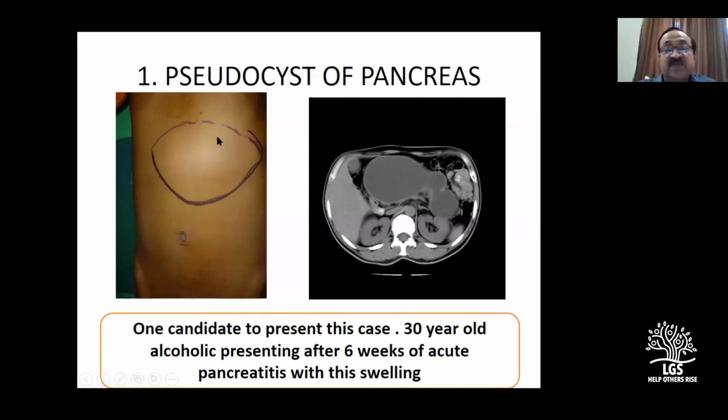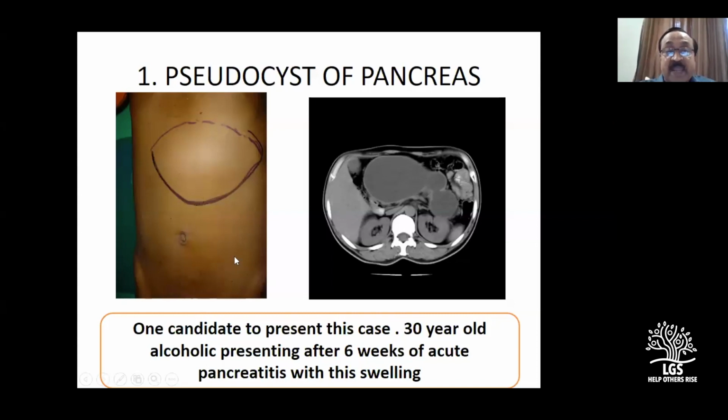On palpation, it was tensely cystic, other than the size, shape, surface. See, surface is smooth. Borders are well defined. Upper border could be made out here. You keep your fingers here and ask the patient to take a very deep inspiration. Very deep.